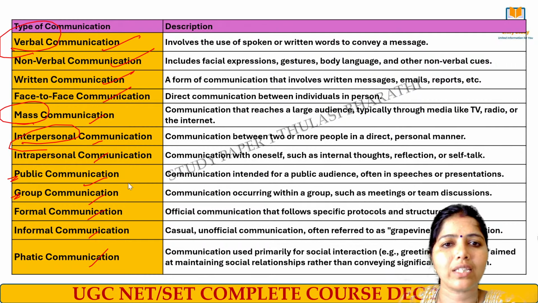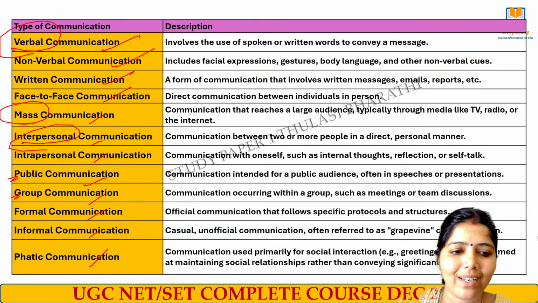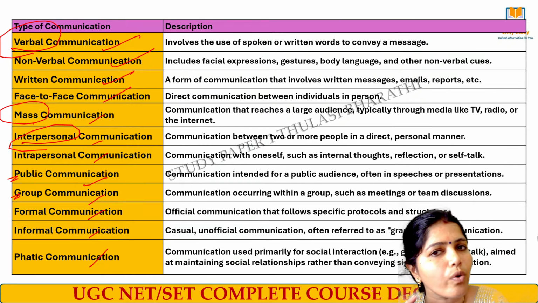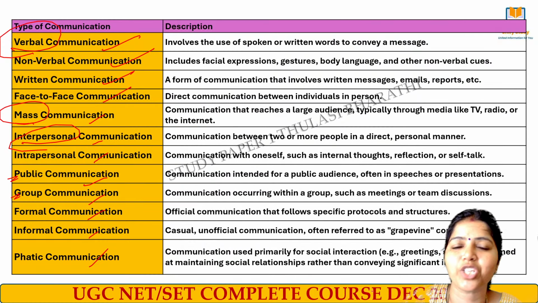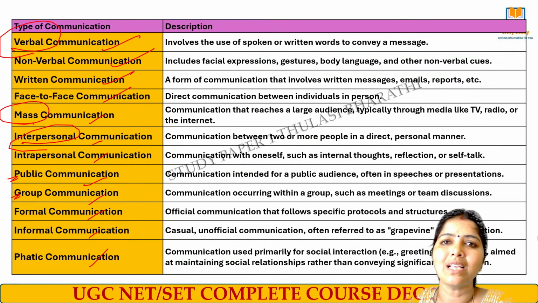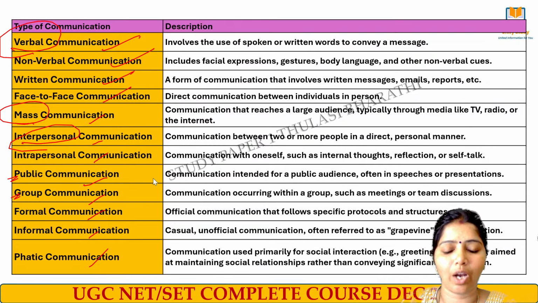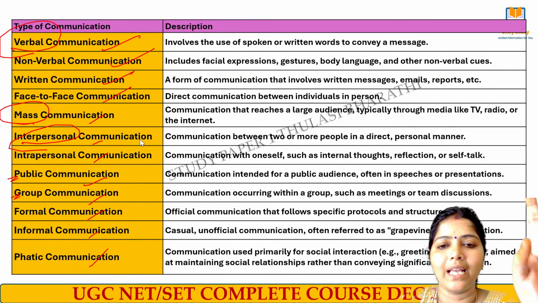That is formal communication. If I want to greet my relative, greet my sister who is somewhere outside, I am just going to write a letter and I just want to talk to her through a phone. It's all called informal communication. Phatic communication means, what does it mean? Whenever I want to greet some people, saying hello, how are you, to start a communication, we call it phatic communication. Is it clear? All these things come under the types of communication. Is it clear, learners?